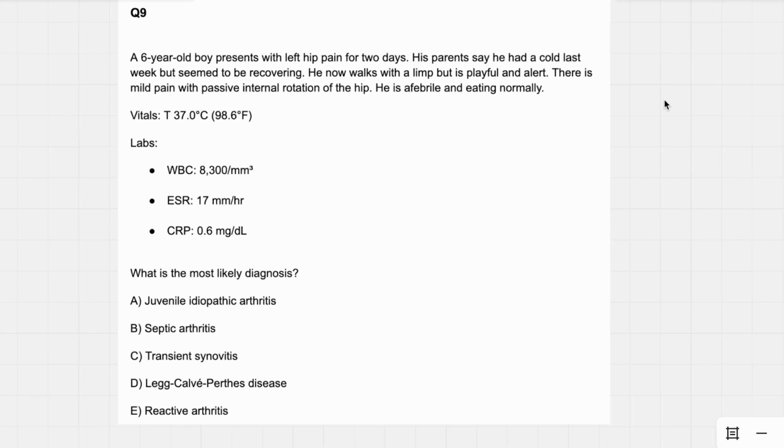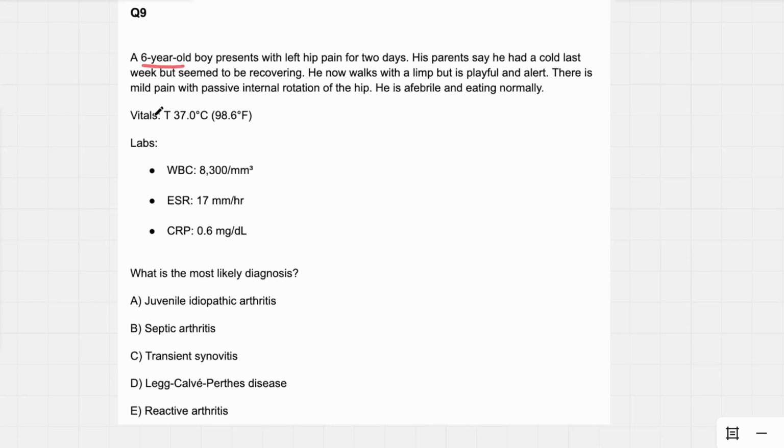Go ahead and read the stem here. A 6-year-old boy presents with left hip pain for 2 days. His parents say he had a cold last week but seemed to be recovering. Now he walks with a limp, is playful and alert. There's mild pain on passive internal rotation of the hip, he's afebrile, eating normally, and then they give us his labs. So just from that stem, there's a lot of really important things there because hip pathology is very heavily tested, especially pediatric hip pathology, because there are a few conditions that all look very similar unless you know what you're looking for. So things that are really important would be the age.